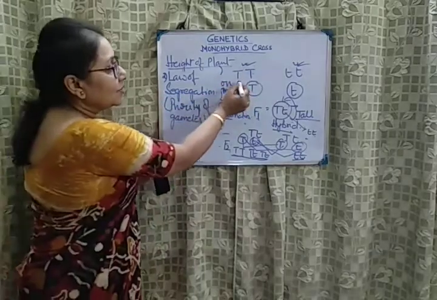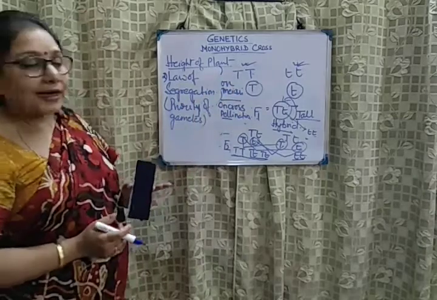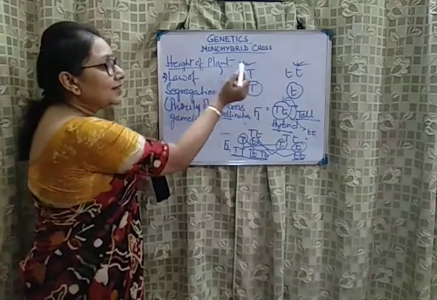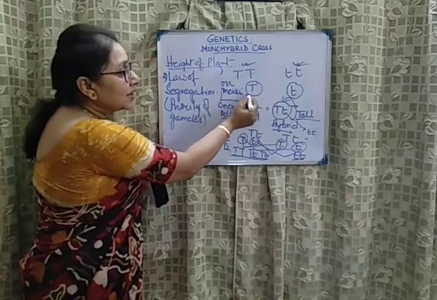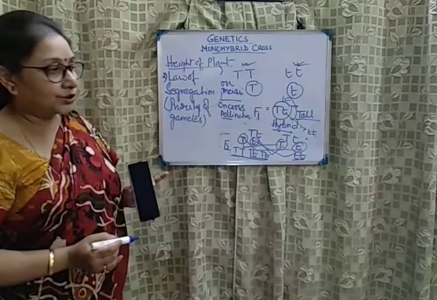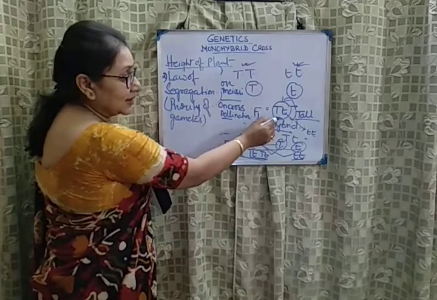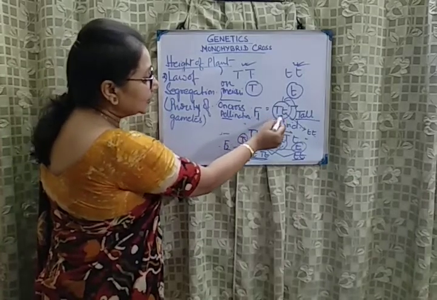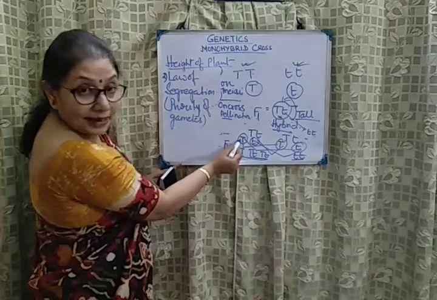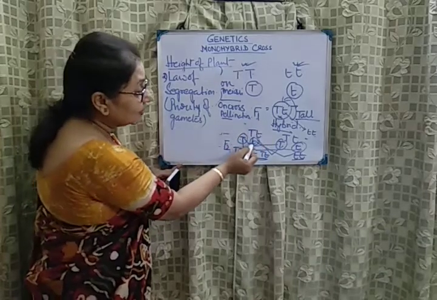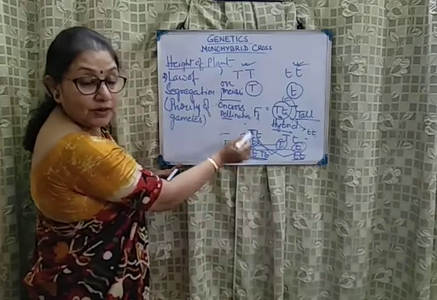In this case, when you consider a pure variety, because both the alleles are similar, all the gametes will be having the T combination. But if you consider the heterozygous case, you will find some gametes will be having capital T and some gametes will be having small t.